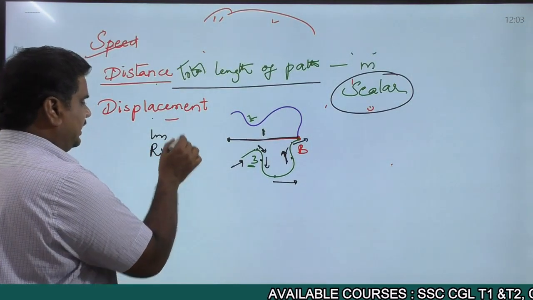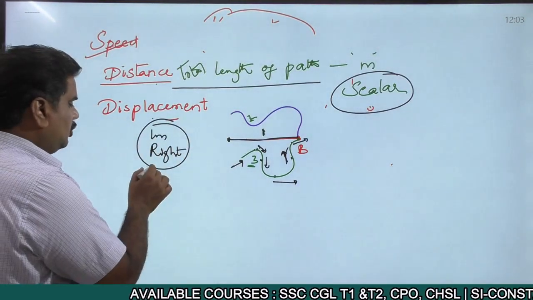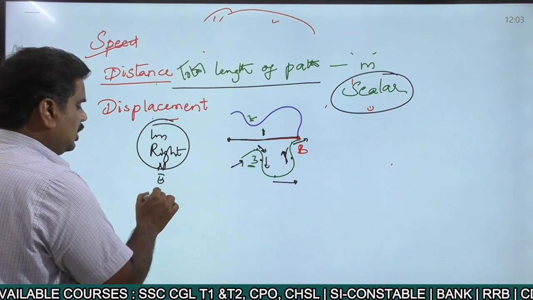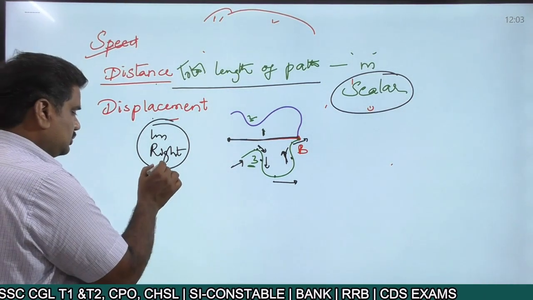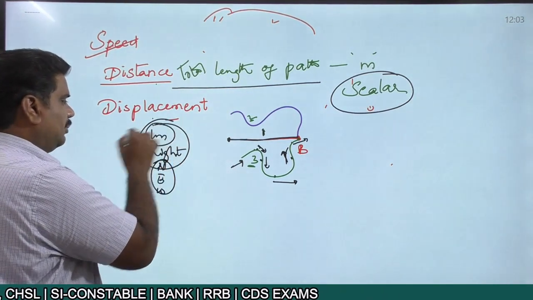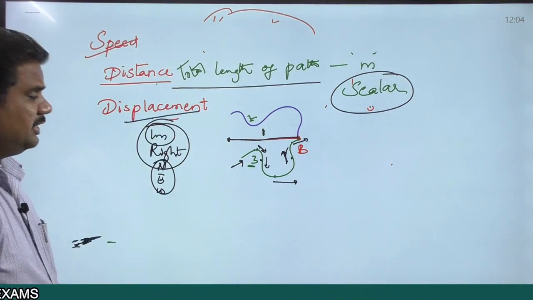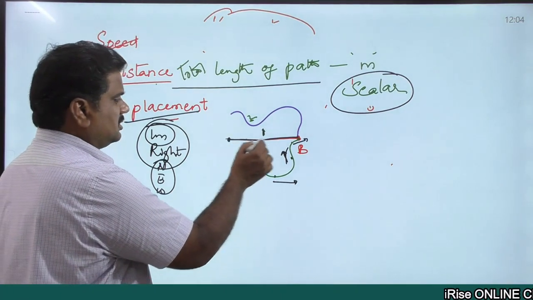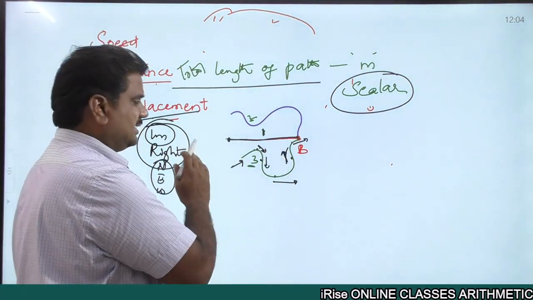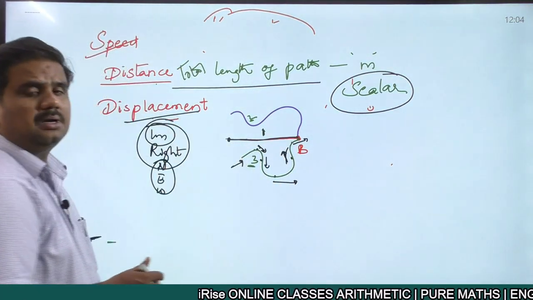You are specifying the direction, right side maybe, or else north side or east or west, whatever it is. Since you are specifying direction, since you have a certain amount of value, you call this a vector quantity. So displacement is the shortest distance that is covered by an object in a specified direction. That is what you call displacement.